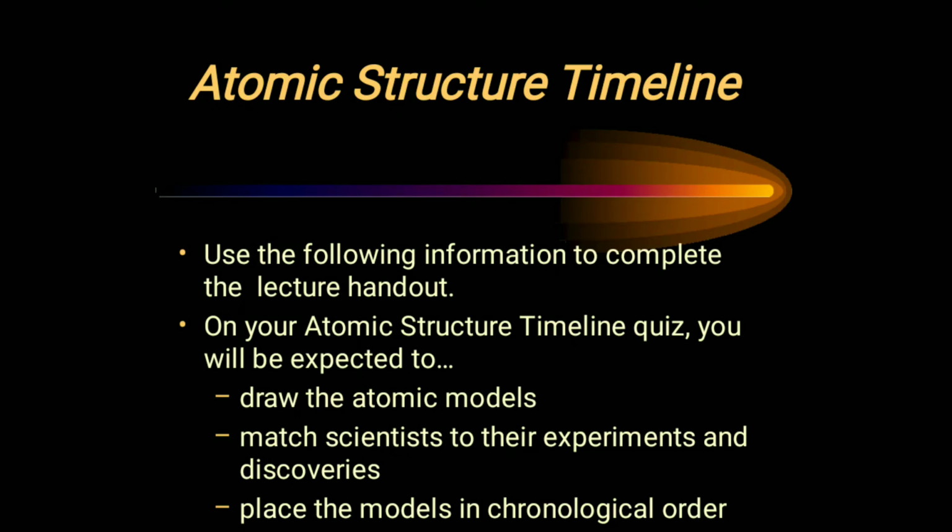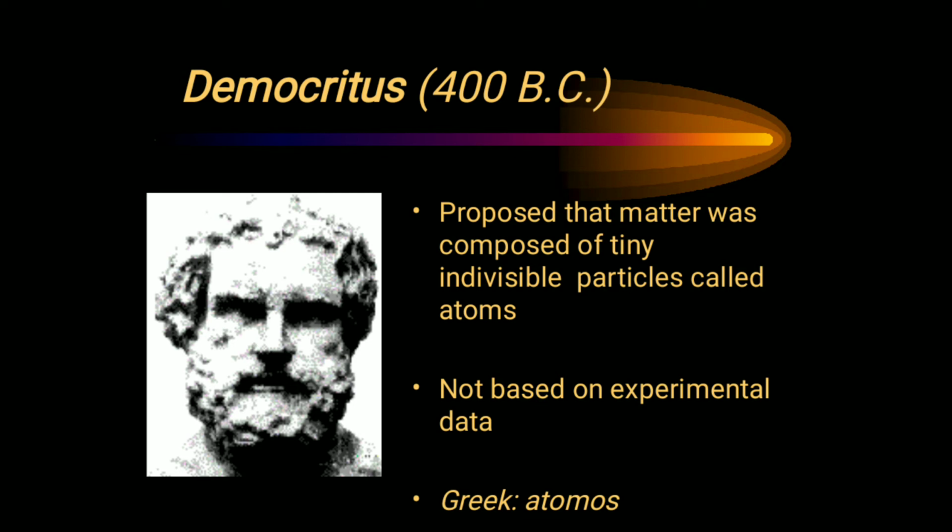In the atomic structure timeline, this starts back in 400 BC, where a Greek philosopher, Democritus, proposed that matter was composed of tiny indivisible particles named atoms. This was proposed by him not backed by any experimental figure or value.